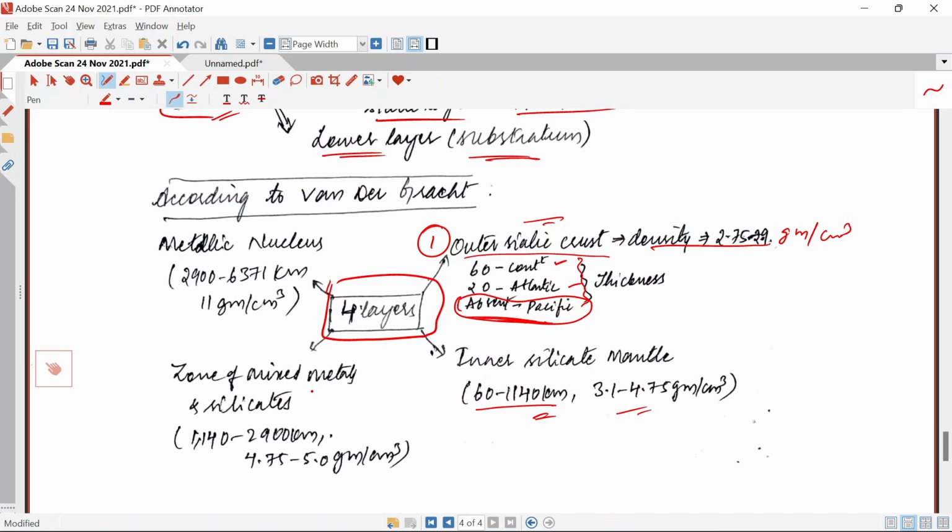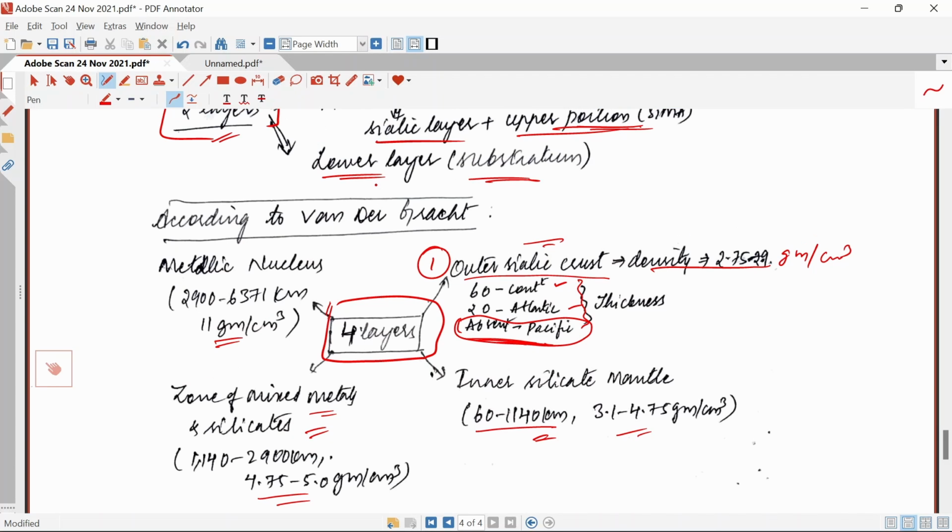So the next is the zone of mixed metals or silicates. So 1140 to 2900 kilometers, and its density ranges from 4.75 to 5.0 grams per centimeter cube. This is the last area, that is a metallic nucleus, that ranges from 2900 to 6371 kilometers, and its density is 11 grams per centimeter cube.